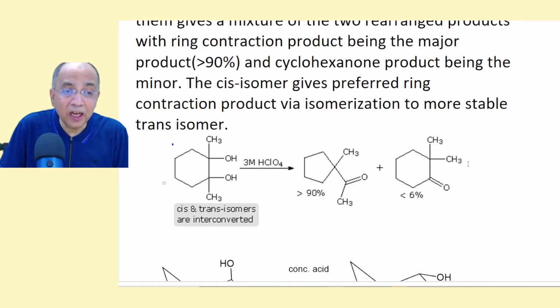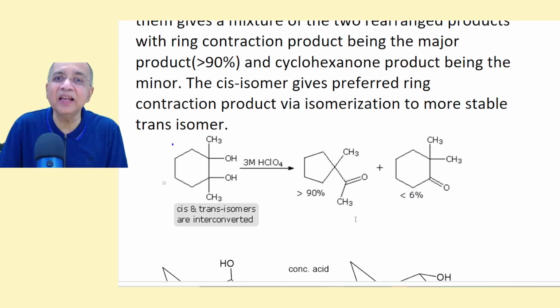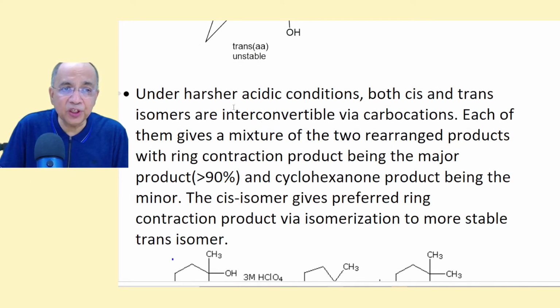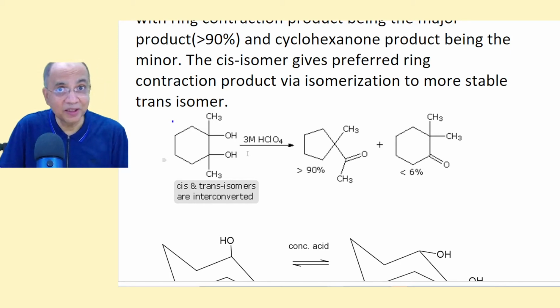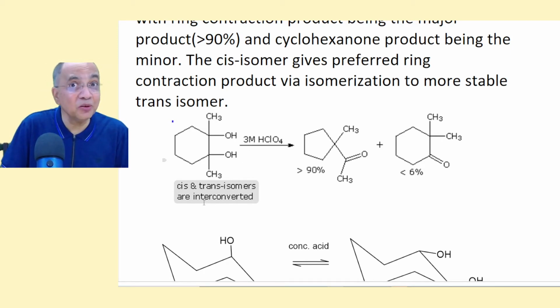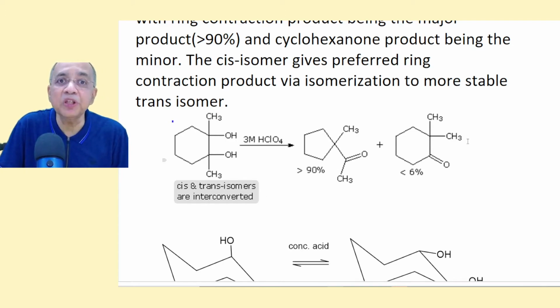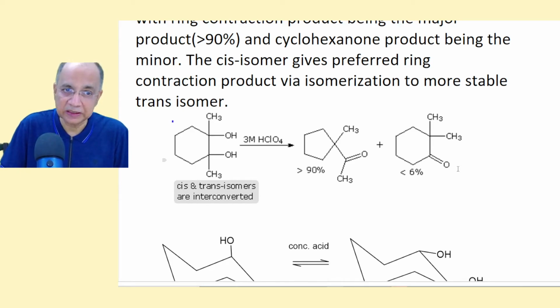Now, I have already told you, but the interesting thing is that if you use still harsher conditions, say you are using perchloric acid at 3 molar, then it was found under research that whether you take cis or trans, each one of them will give the same mixture of 90% ring contraction product and less than 6% of the normal product.